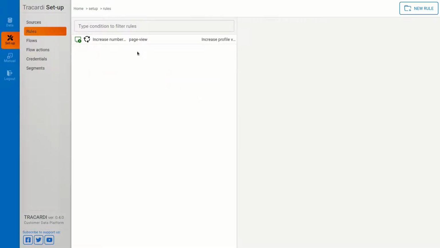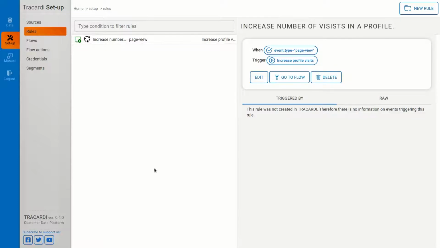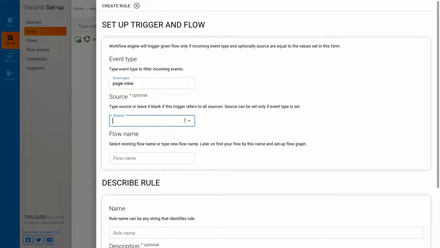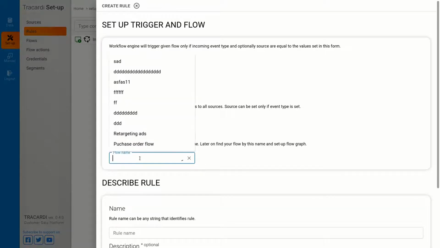The rules in Tracardi have changed and they are much simpler. Now the rule is a very simple equation. Rules look like this. You just select an event, for example a page view. You can select or not select the source, so this is your choice, and you just give it a flow name. What's a flow? I will explain in a minute.